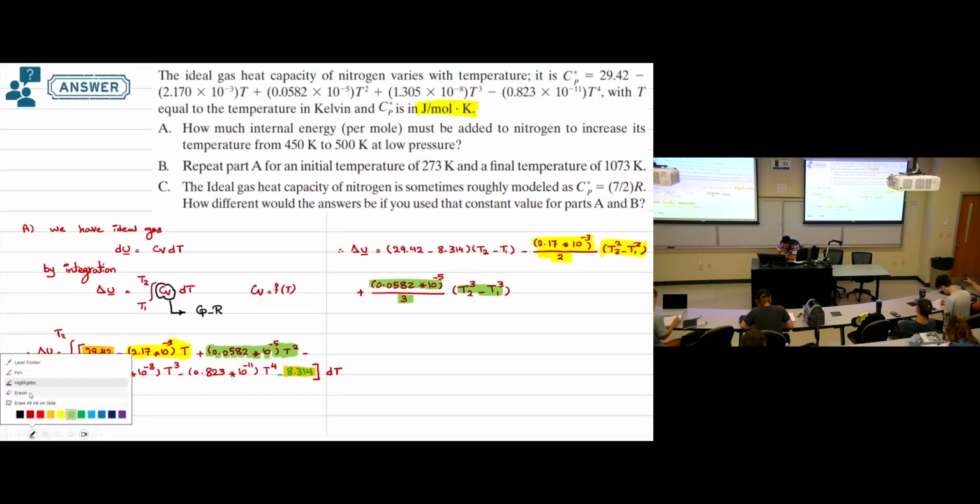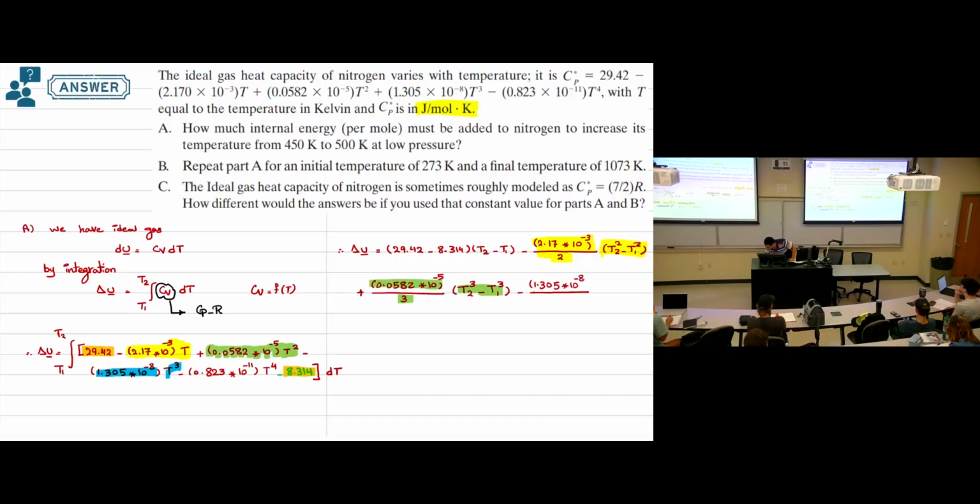Then the next term. This is T to the power 3, so the integral is T to the power 4 divided by 4. So this is minus 1.305 times 10 to the power negative 8 over 4 times T2 to the power 4 minus T1 to the power 4. And this is the integration of this term.